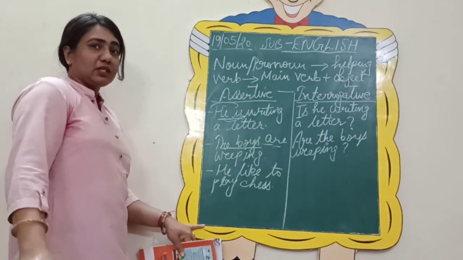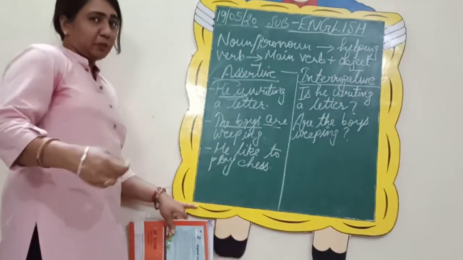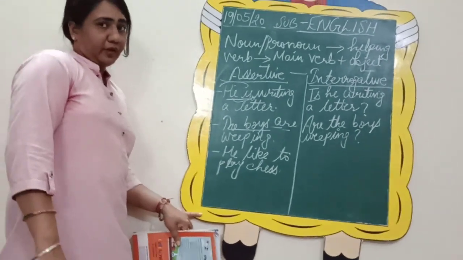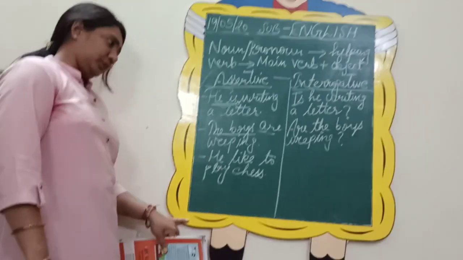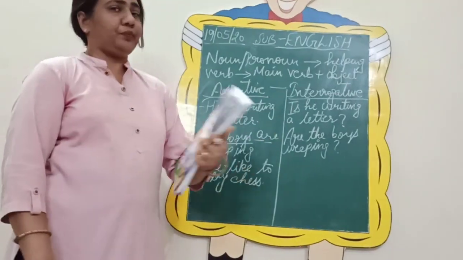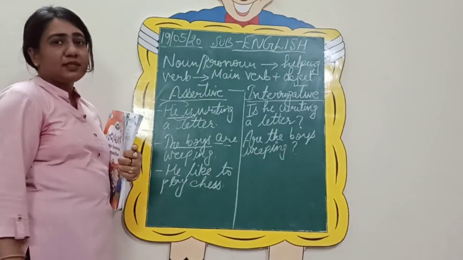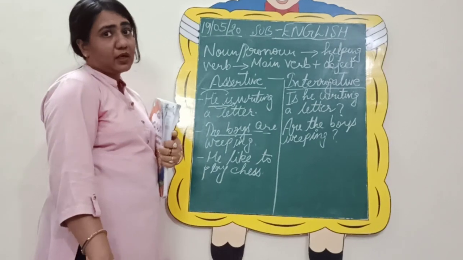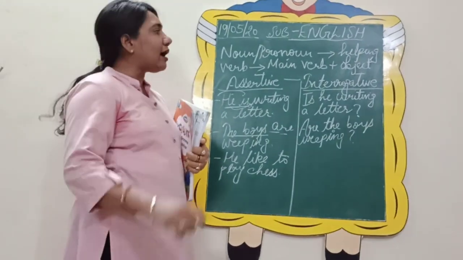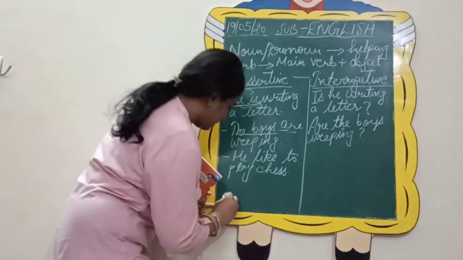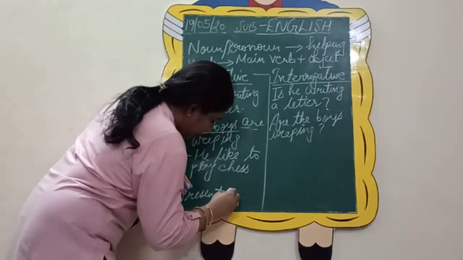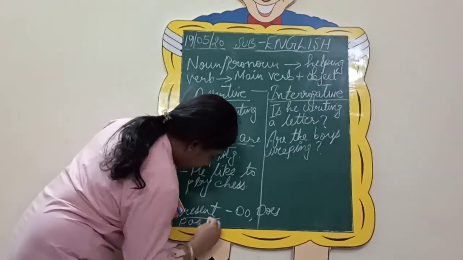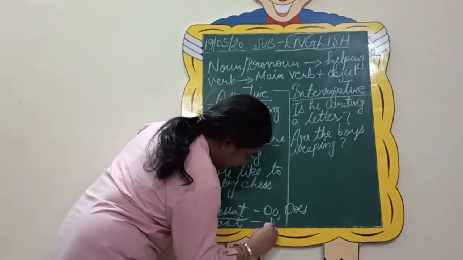Who will try? Let us see. How will you do? Can we reverse the order of the words? Is there any helping verb here that you can see? Or the auxiliary? Is, are, am, was, were, will, shall? No. So what are we going to do here now? He likes to play chess. In this, first of all, we will see whether the sentence is in present tense or it has been used in the past tense. And I have already told you, for the present tense, we use do and does, whereas for the past, we always use did.